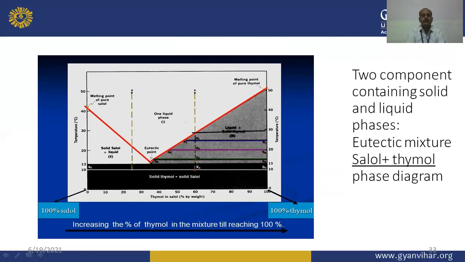After mixing solid thymol and solid cellulose, the melting point is reduced. This is known as the eutectic point. Increasing the percentage of thymol in the mixture until reaching 100% gives this phase diagram, where you can see on the left side it is 100% of one component, and on the right side it is 100% of the other component.